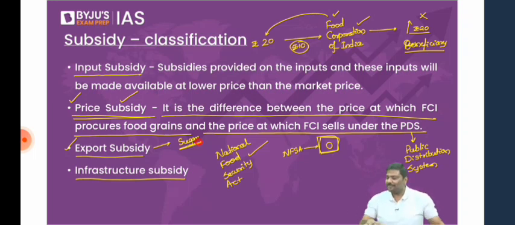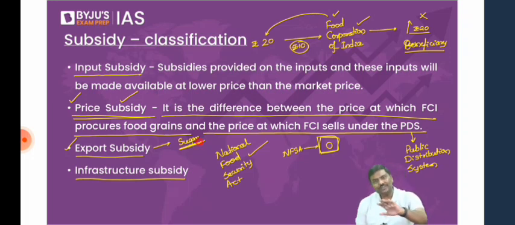But this year, what has happened? Now, there is a concern that the supply of sugar in the domestic market is or would be lesser compared to demand. If the supply becomes lesser than demand, market prices will go up. It will lead to inflation. Customers will be affected. So, will you keep on providing subsidies for sugar exports? No. Right now, we are not providing sugar export subsidies. We are actually imposing taxes. We are limiting export of sugar.